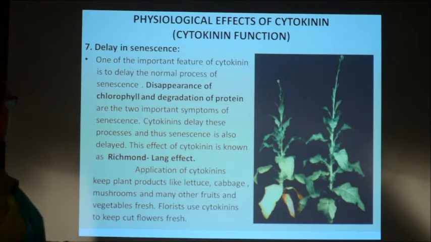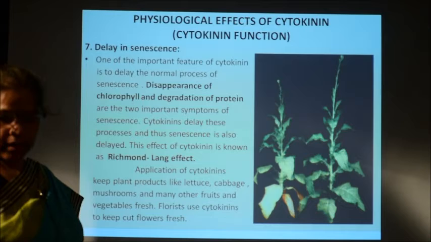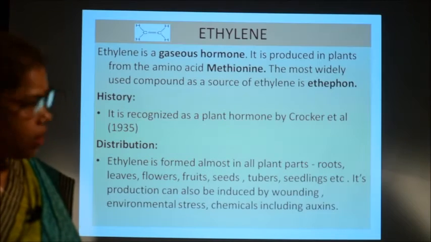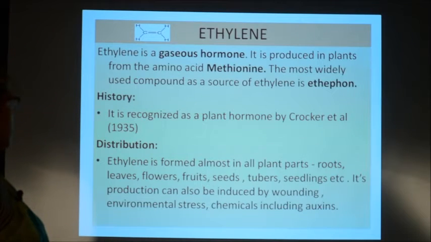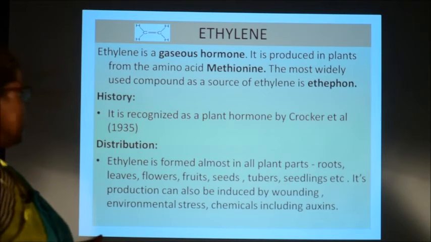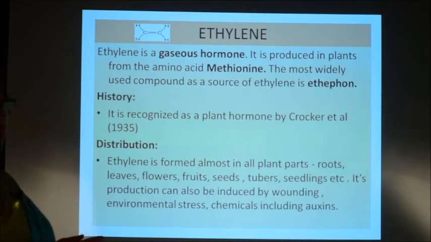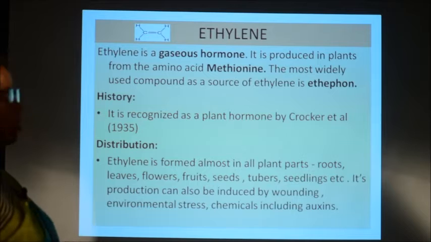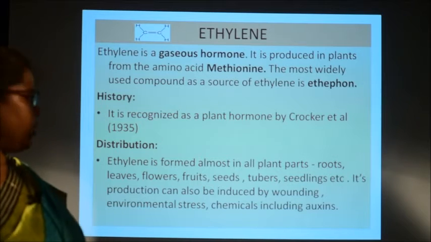So, the physiological effects of cytokinin we have discussed, and let us now discuss another hormone, ethylene. Ethylene is a very unique type of hormone, because it is a gaseous hormone, and as you know, ethylene is one type of alkene, a hydrocarbon, and it is produced in plants from the amino acid methionine.